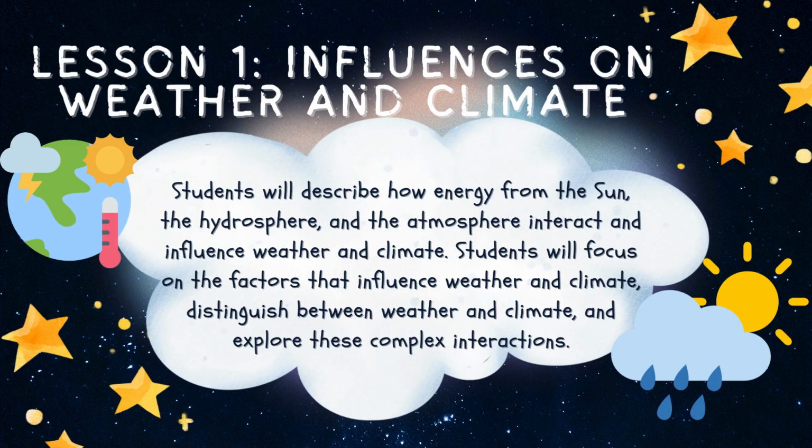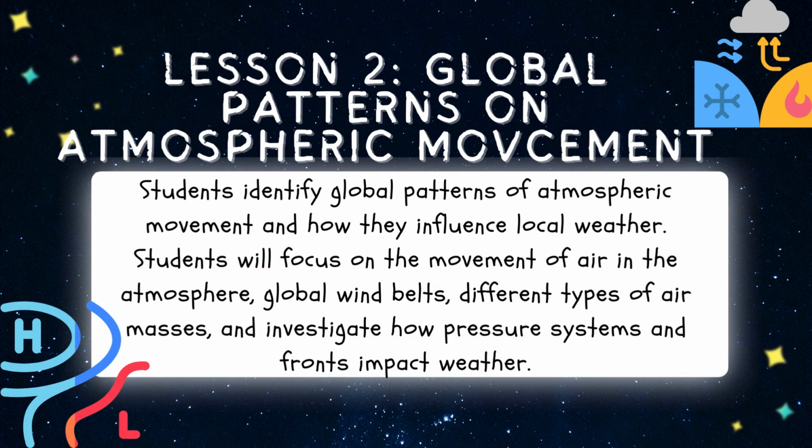In Lesson 1, students will describe how energy from the sun, the hydrosphere, and the atmosphere interact and influence weather and climate. Students will focus on the factors that influence weather and climate, distinguish between weather and climate, and explore these complex interactions. In Lesson 2, students identify global patterns of atmospheric movement and how they influence local weather.